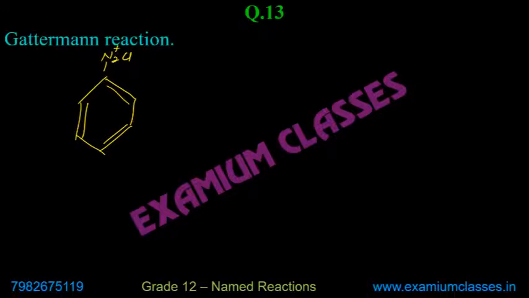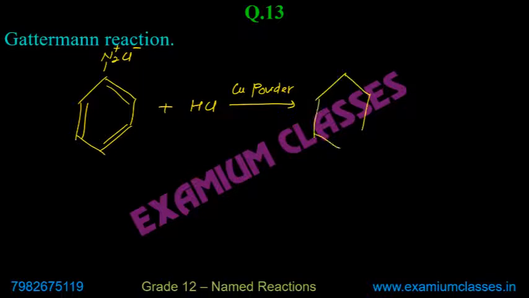When you show diazo group, it is always advisable to write the charges as well. You get it reacted with HCl in presence of copper powder. And diazo group will be replaced by halide and nitrogen will be released.